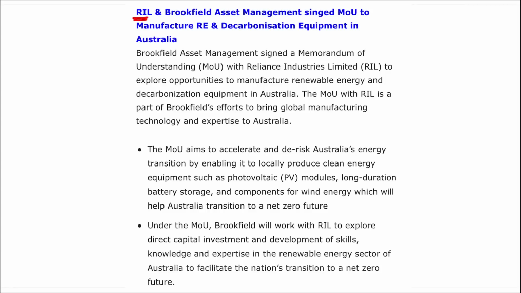Next is your RIL and Brookfield Asset Management. They recently signed a memorandum of understanding to manufacture renewable energy and decarbonization equipment in Australia. So I repeat, it is your Brookfield Asset Management.